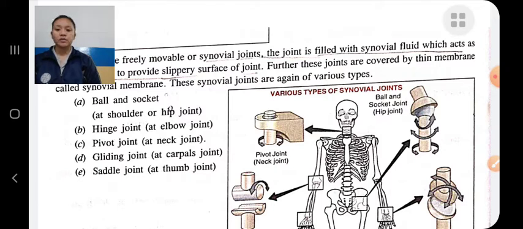Gliding joint. It is present at the carpal joint. The bone surfaces that the joint holds together are flat.